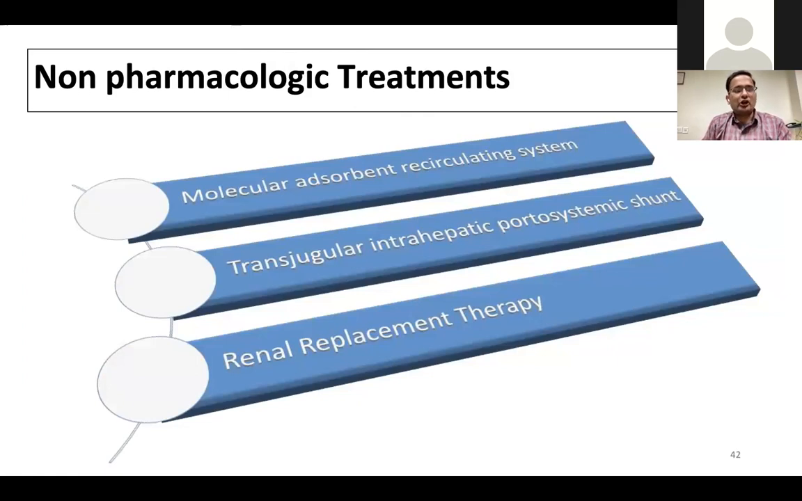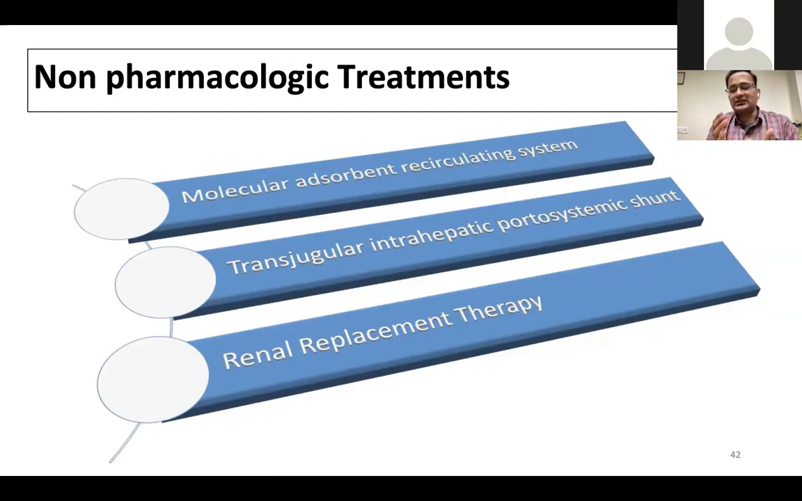So coming to the non-pharmacological treatments, we have MARS, the molecular adsorbent recirculating system. There is also one more thing called Prometheus. These two are the liver dialysis methods. A couple of company-sponsored studies had negative results or a negative effect on survival in patients with cirrhosis, but the only subgroup of patients who had a survival benefit was decompensated cirrhotics with AKI.